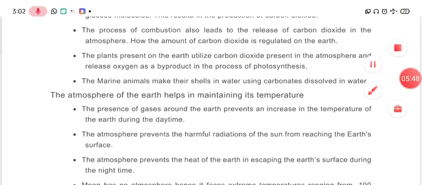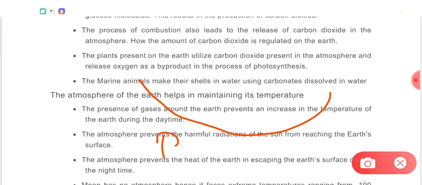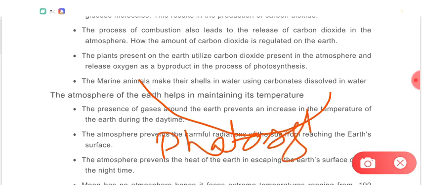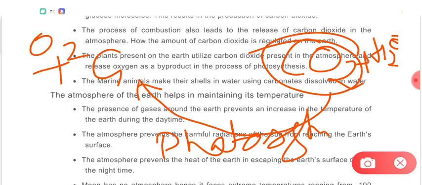On the other hand, there are reversal processes also, means processes which reverse this situation. For example, there is a process known as photosynthesis. This is done by autotrophs, means all the green plants or green microorganisms having chlorophyll. Carbon dioxide reacts with water and they produce glucose plus oxygen. So during photosynthesis carbon dioxide is being removed from the atmosphere and oxygen is being added to the atmosphere.